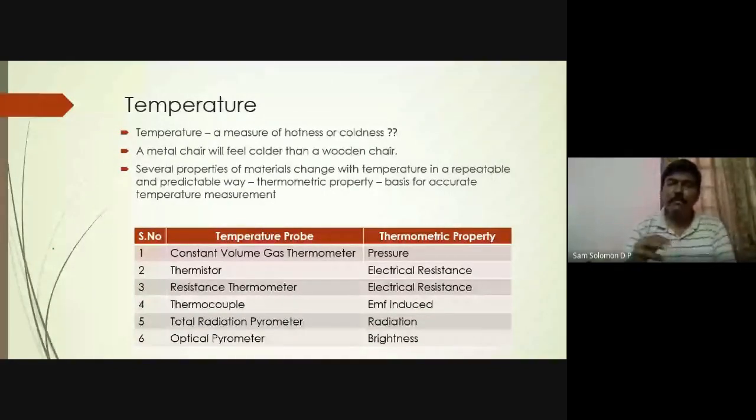Previously, we used to have the mercury in glass thermometer. You have mercury in the bulb of the thermometer, and when it is put in a hot liquid, the bulb senses the temperature and the mercury will expand.